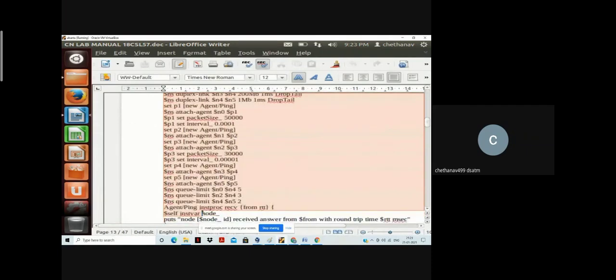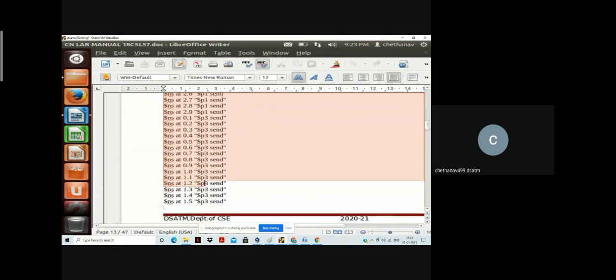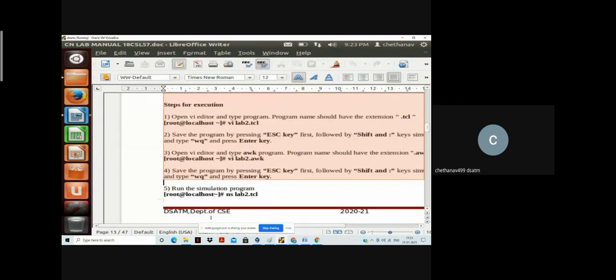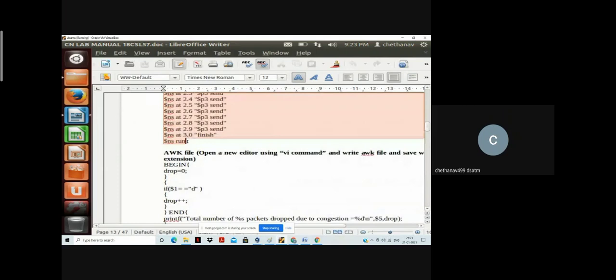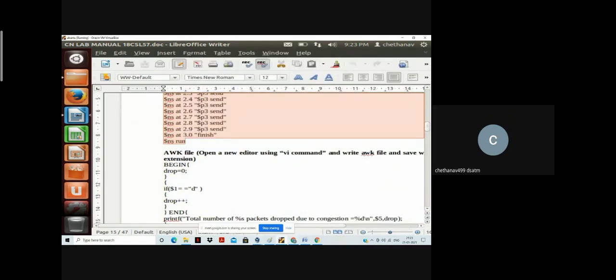Without typing the program, it's highly impossible to debug the errors, and understanding the NS2 tool is highly difficult. So we have to type the program.